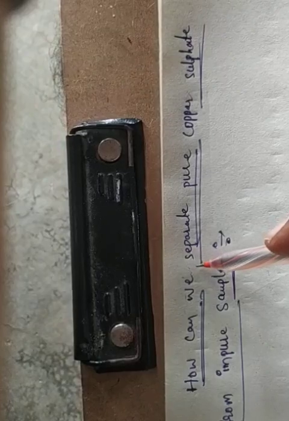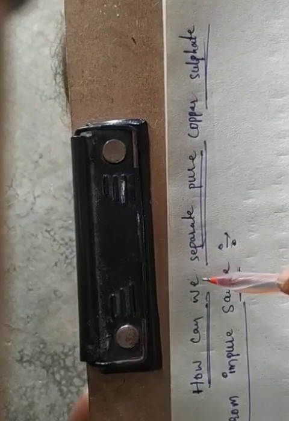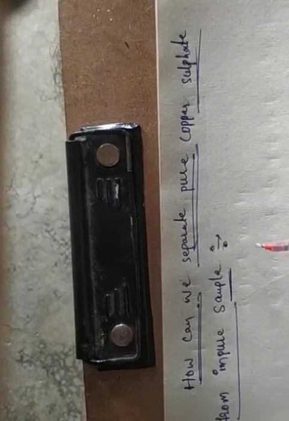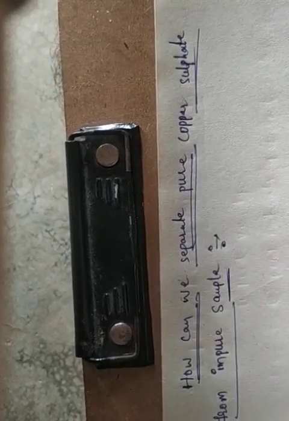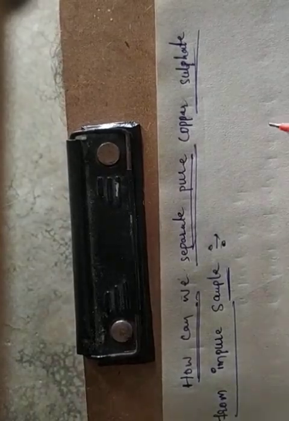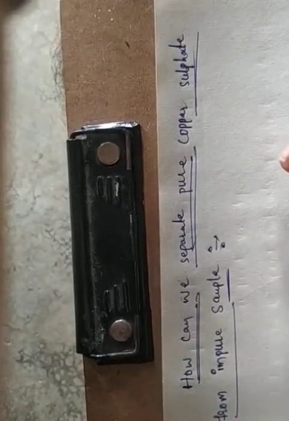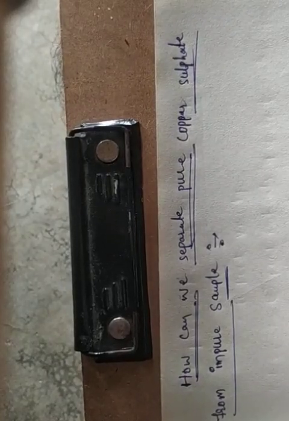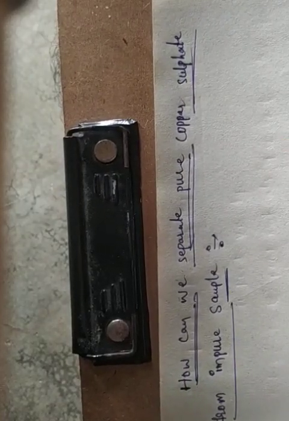This process is called crystallization. The crystallization method is used to purify solids. For example, the salt we get from seawater can have many impurities in it. Yes or no?